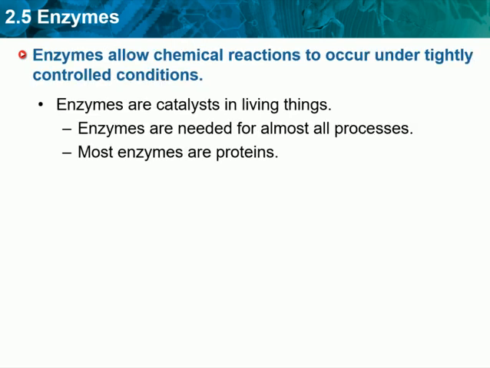Second main idea. Enzymes allow chemical reactions to occur under tightly controlled conditions. Chemical reactions in organisms have to take place at an organism's body temperature. Often, reactants are found in low concentrations. Because the reactions must take place very quickly, they usually need a catalyst. Enzymes are catalysts for chemical reactions in living things. Enzymes, like other catalysts, lower the activation energy and increase the rate of chemical reactions.